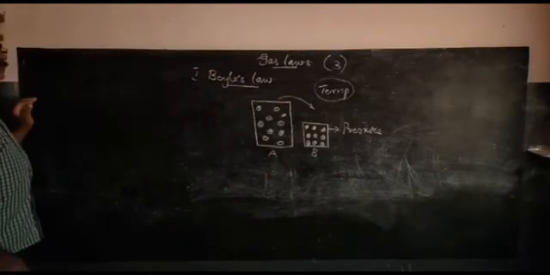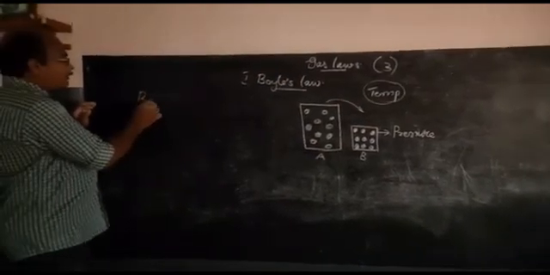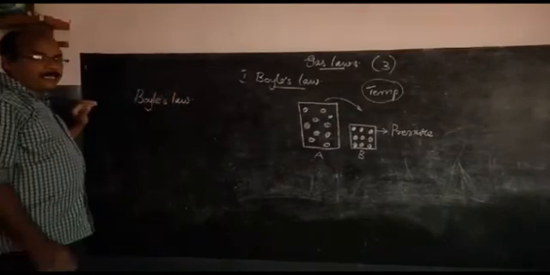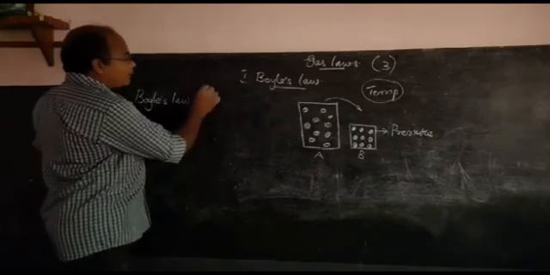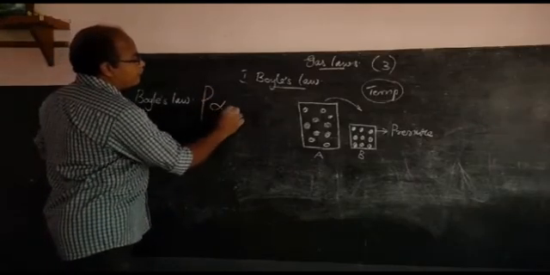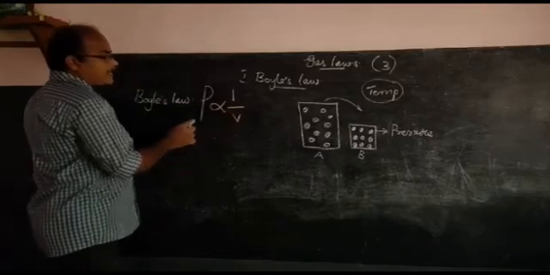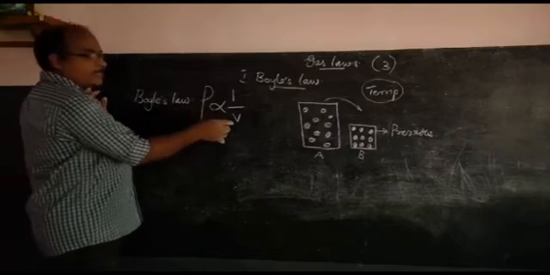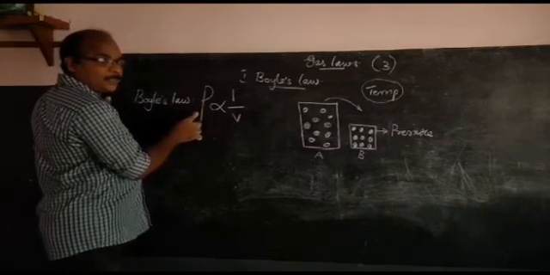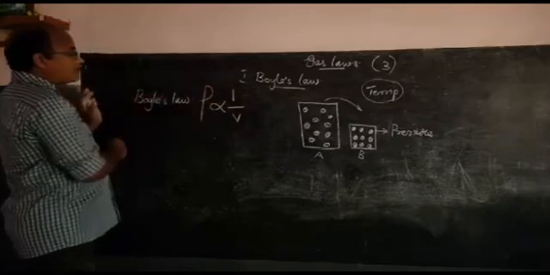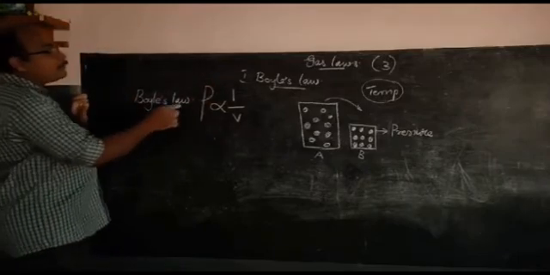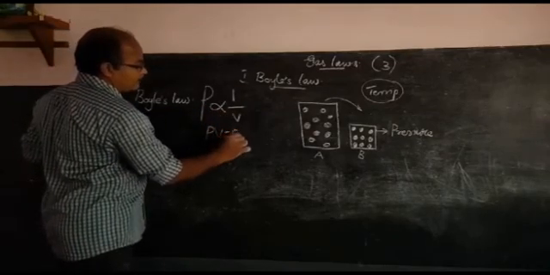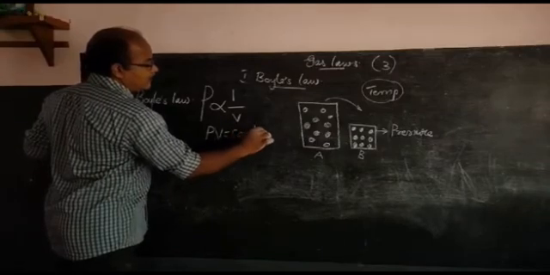Therefore, I can mathematically represent Boyle's law. Boyle's law states that pressure is inversely proportional to volume. When I increase the pressure, volume decreases. When I decrease the pressure, volume increases. Therefore, mathematically, Boyle's law can be represented as P is inversely proportional to V, or PV is a constant.